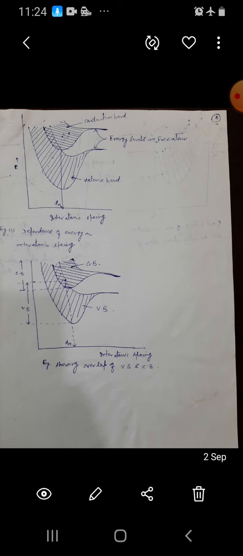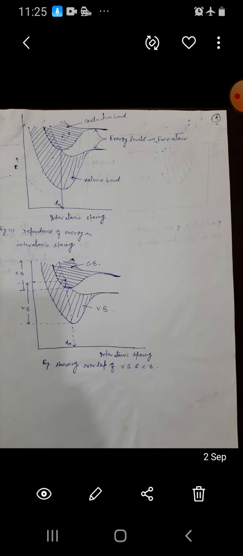And in this figure, you can see the dependence of the energy on interatomic spacing, first figure. And the second figure shows the overlapping of the valence band and the conduction band. You can see from this figure that the valence band and conduction band are overlapping with each other. When they are overlapping, there is easy migration of the electrons from the valence band to the conduction band, and also there is a free movement of the electrons in the conduction band, which is the property of a conductor.